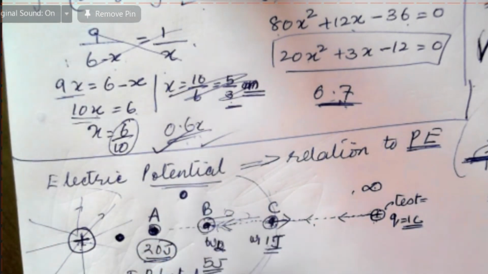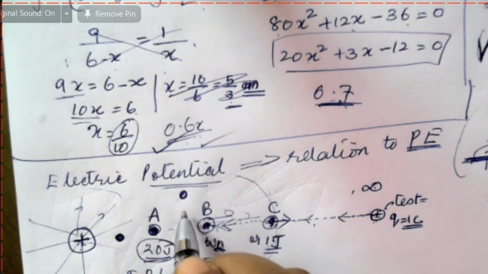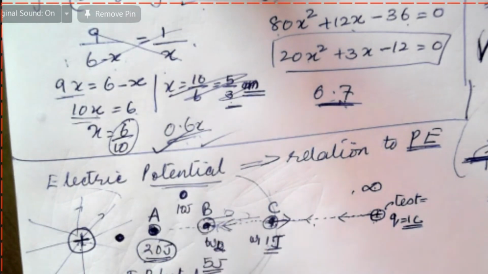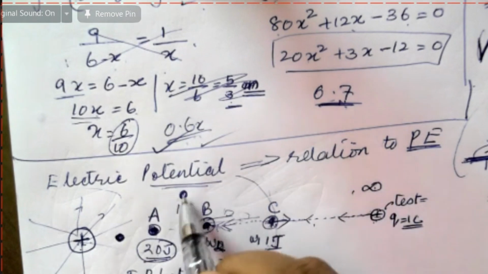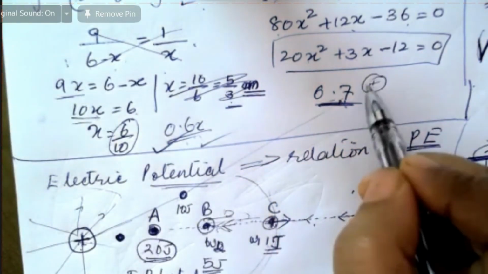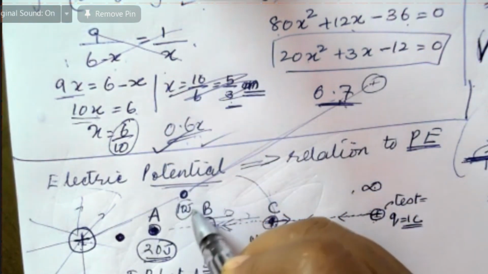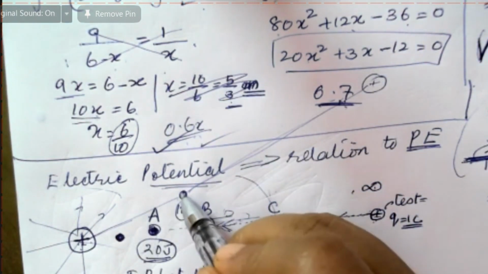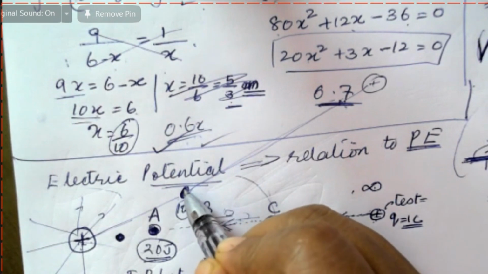This point may have another potential, maybe say 10 joule. Why? Because to move this object from infinity towards this one, I have to do 10 joule of work. So the potential at this point is 10.